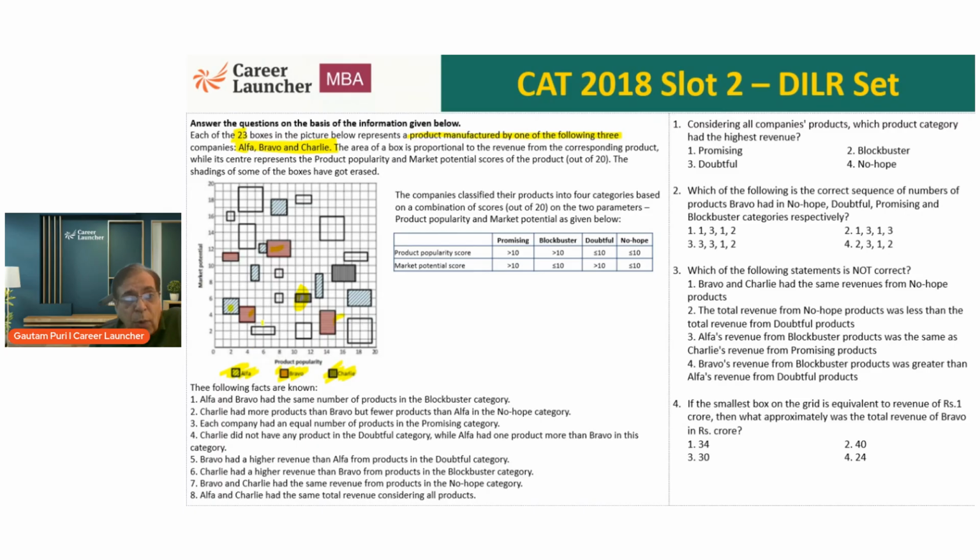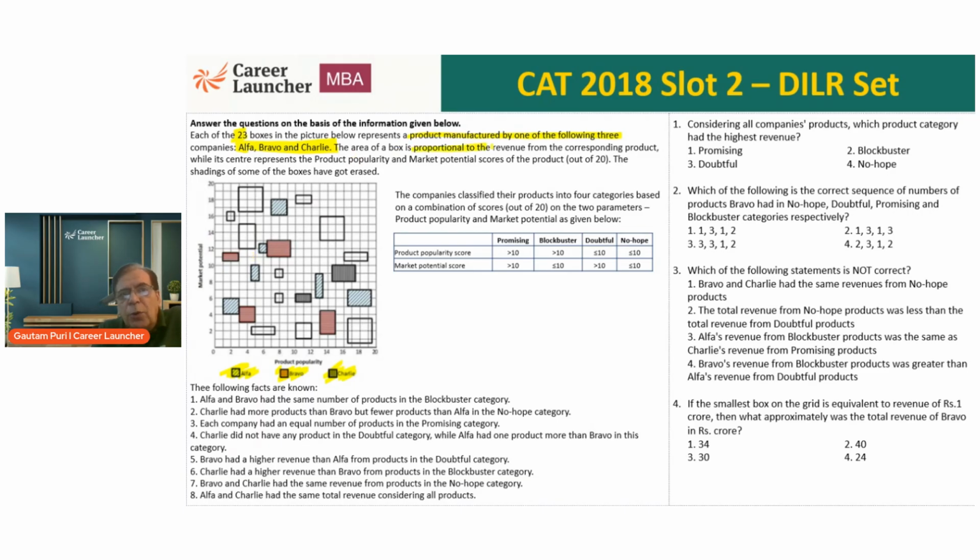Okay. And then there are quite a few boxes which are blank. 1, 2, 3, 4, 5, 6, 7, 8. These 8 boxes don't have any shading in them. What does it mean? Most probably this means that we don't know which company these boxes or products belong to. Okay. Chalo, let's move forward.